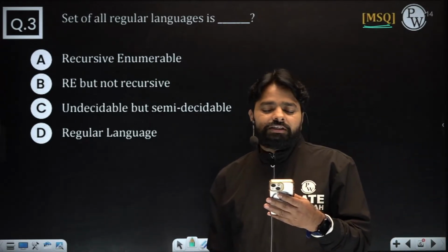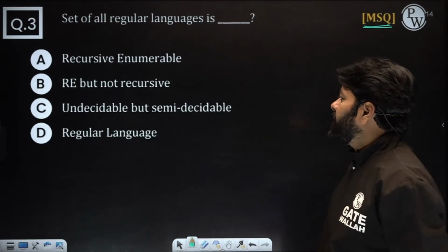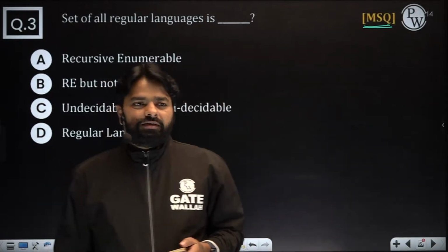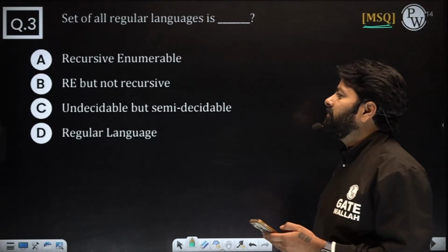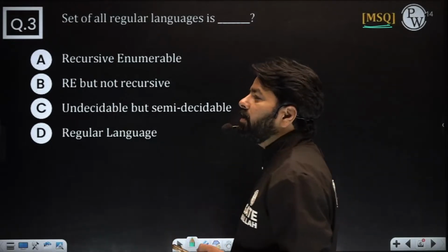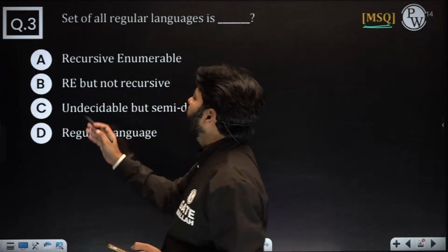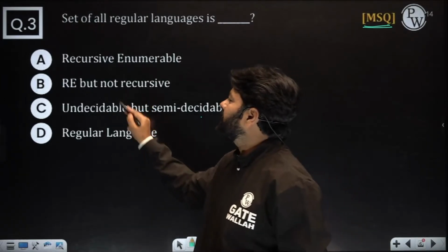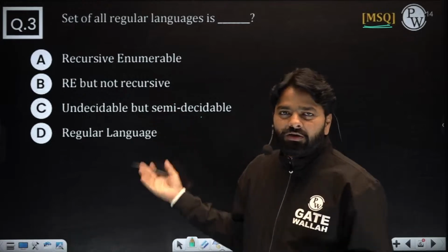So far you have answered A and D. Absolutely wrong it is. Okay, it is MSQ, right? A, D. Still you have the wrong answer. Do you know why? How many of you know these two are exactly same? RE but not recursive. Another name is undecidable but semi-decidable. These two are exactly same. If B is the right answer, then C is also the right answer here.